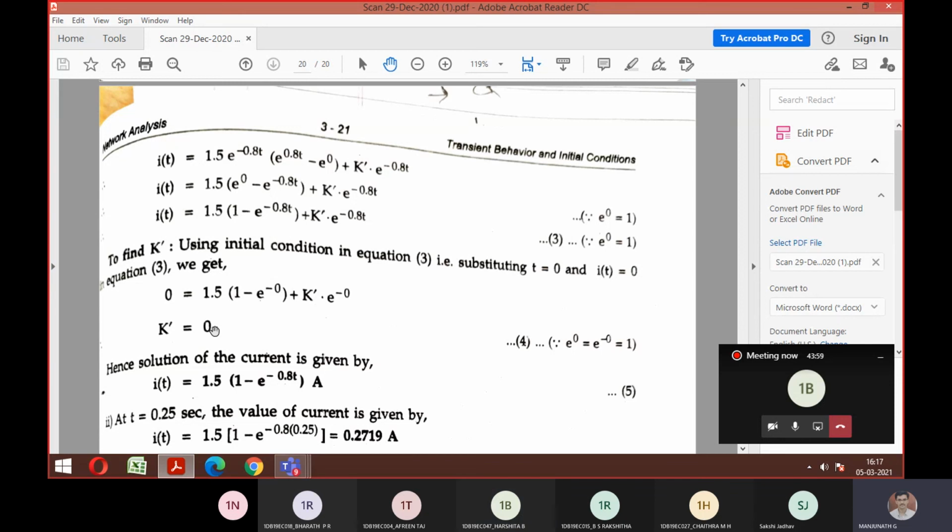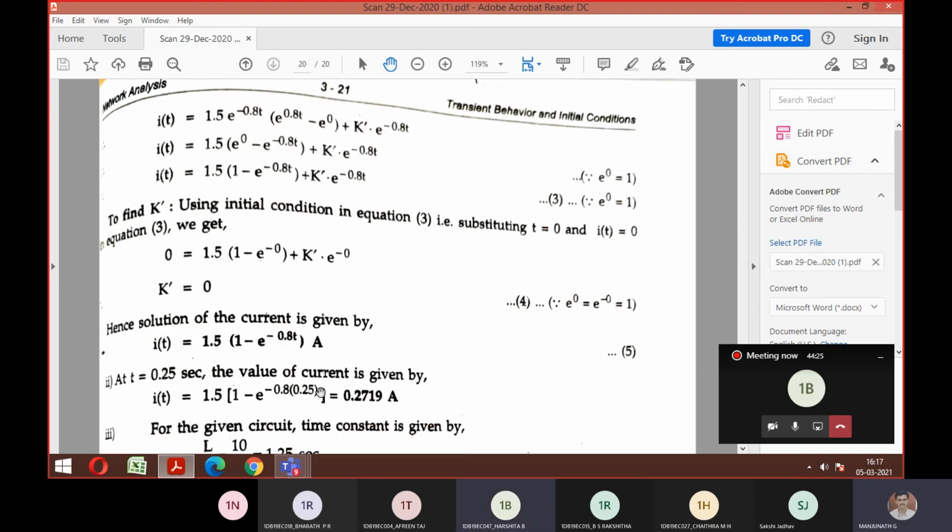Yes or no? See, whether it is e power 0 or e power minus 0, the value is 1 only. Don't worry about e power 0 and e power minus 0, it's one and the same. It's one only. Okay? Yes, sir. Because of that we put k dash as 0. So what will happen now? This complete term is eliminated. So what is left out? I of t is equal to 1.5 times 1 minus e to the power of this. Any doubts, anyone till here?